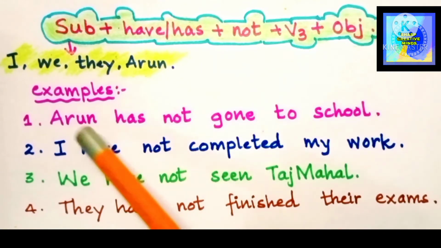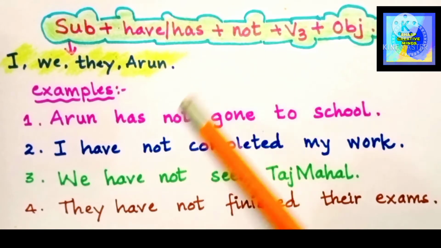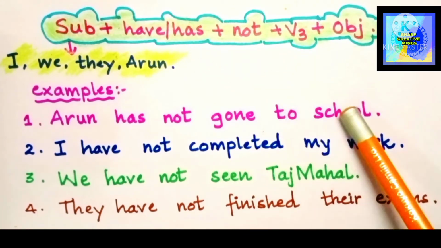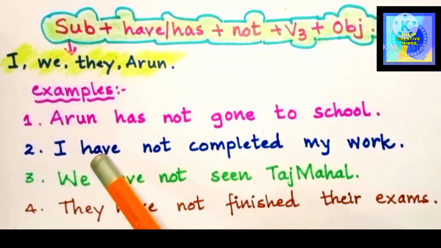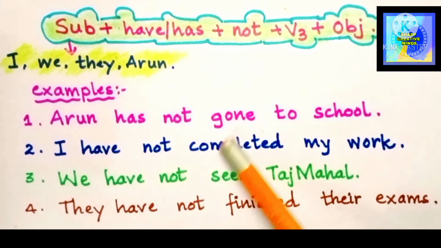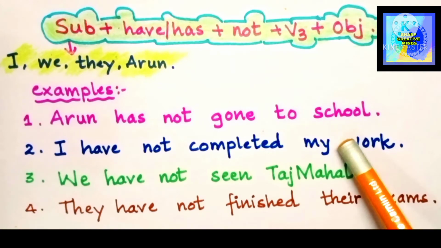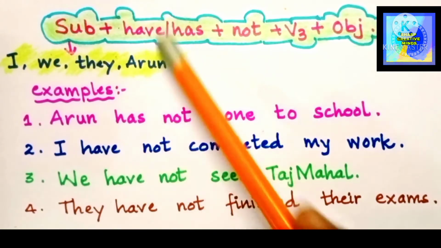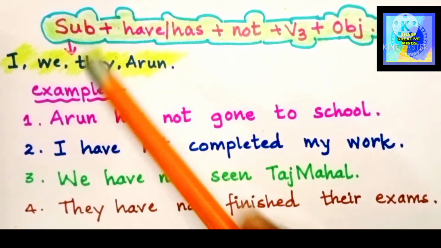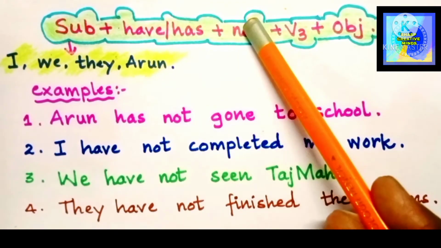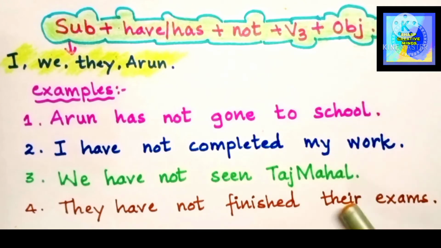So Arun has not gone to school. So the next example is I have not completed my work. We have not seen Taj Mahal. They have not finished their exams. So these are the negative sentences.